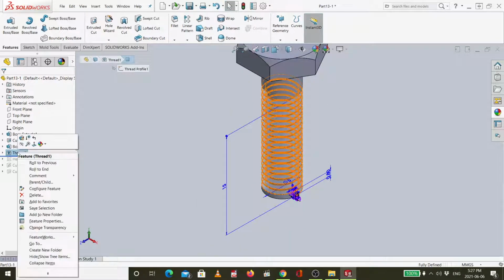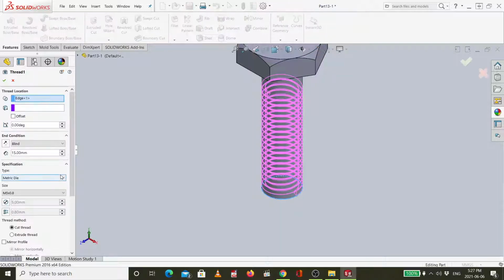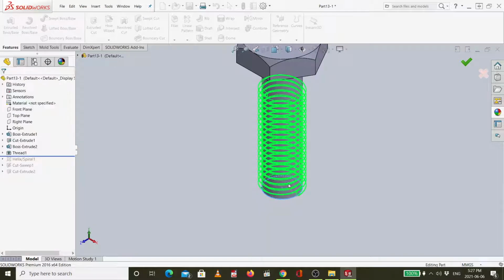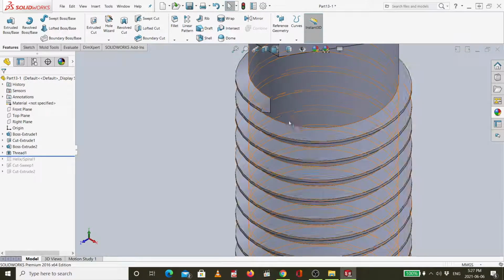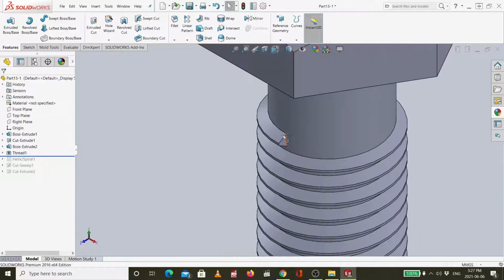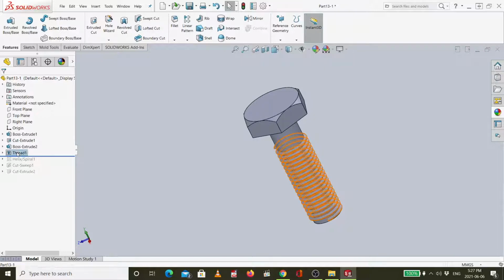So let me show you if I did, for example, a different thing, which is metric tab with this extruded thread. You can see what will happen, the difference here. I designed the shape to be outside of the cylinder, not cut inside the cylinder. It will be just an extruded boss outside of the cylinder. So it depends on your design. What do you want to do? So for me, I'm gonna go for this way.